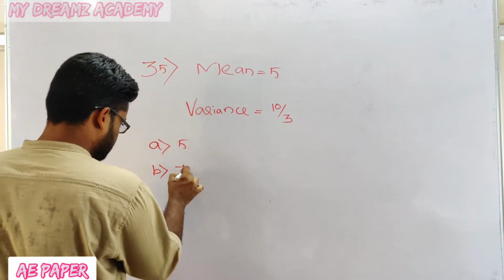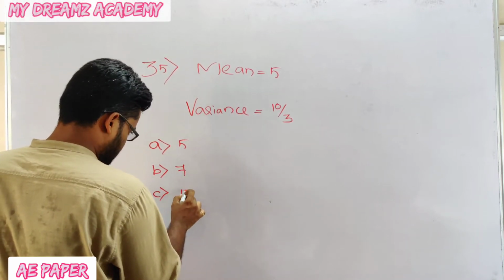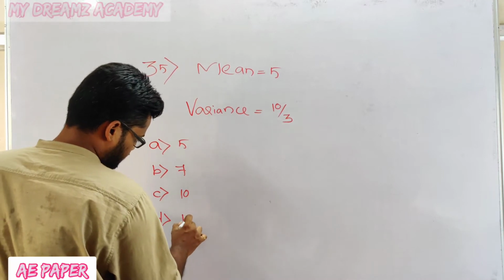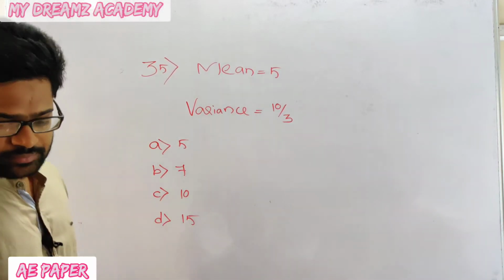Option B, 7. Option C, 10. Option D, 15. Now we need to calculate the answer.